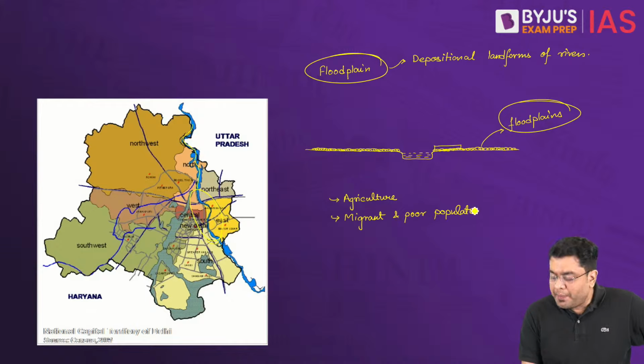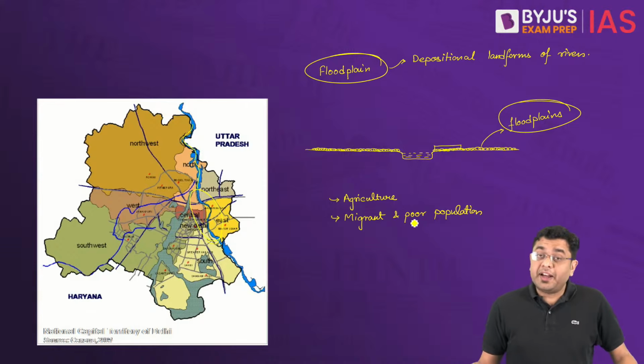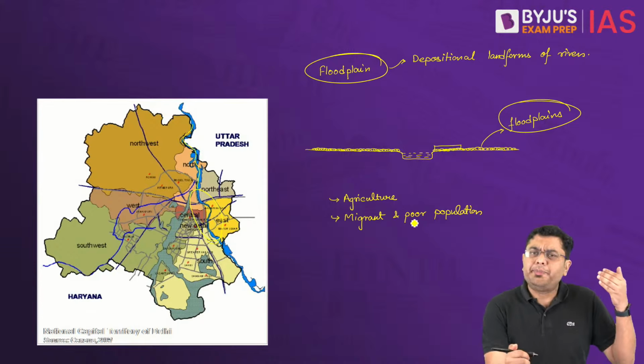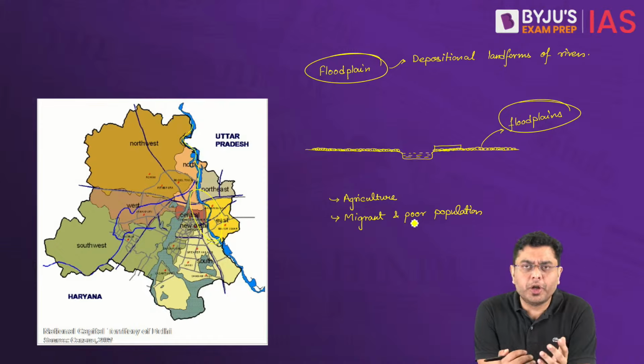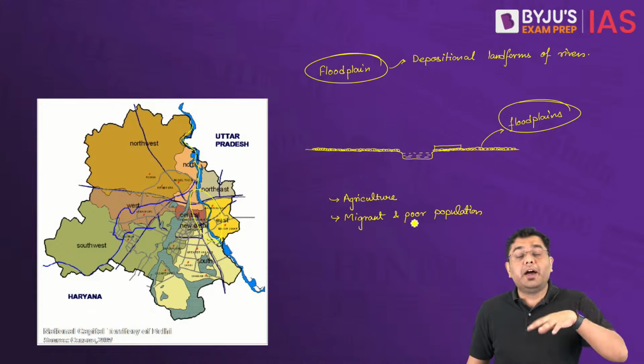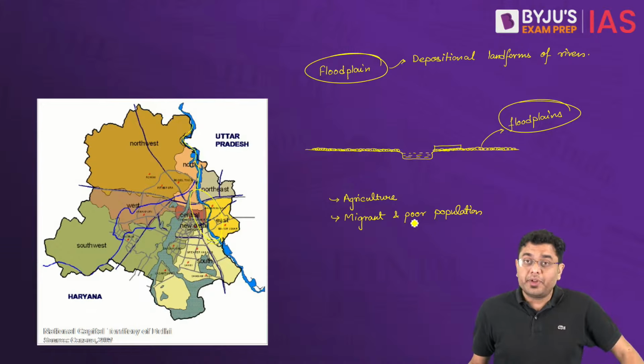Now, when we talk about migration trends when it comes to Delhi, Delhi has been witnessing an influx of migration right from the time of independence and partition, where in the post-partition country you had a number of people coming over to Delhi and settling down in the region around the floodplains, and that is where many of these areas settled down.